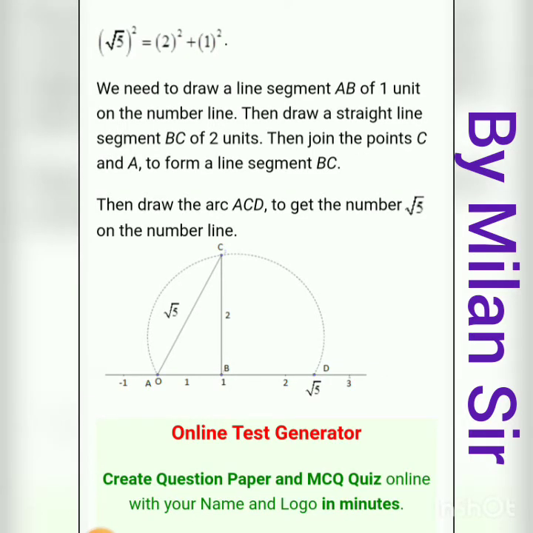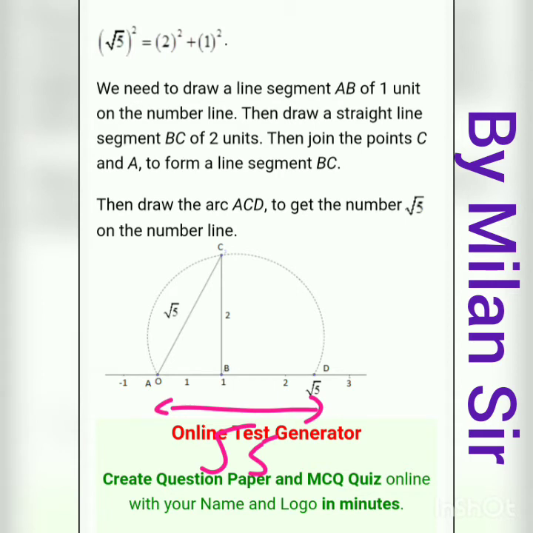Now what you need to do, just take one compass and put the point of your compass here, and here is your pencil. Then just draw one arc. Again I repeat, your compass is on the point A, and your pencil is at point C. Then you just need to draw one arc. Now this arc is done, then this is your point D. So the distance between A and D is under root 5.